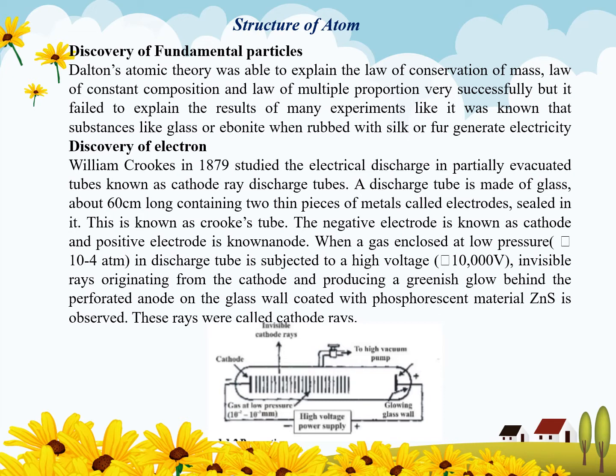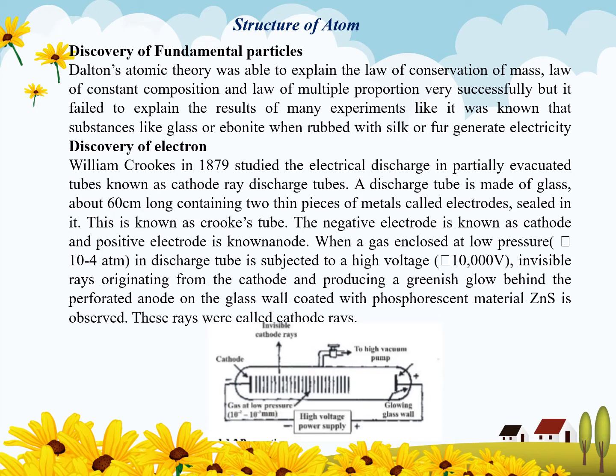A cathode ray discharge tube is made up of glass about 60 centimeter long, containing two thin pieces of metals called electrodes. You see here, this is the whole assembly of the cathode ray discharge tube. The negative electrode is known as cathode and the positive electrode is known as anode.